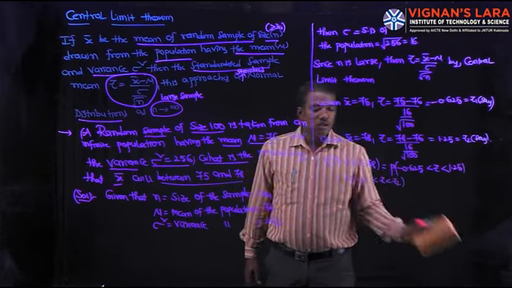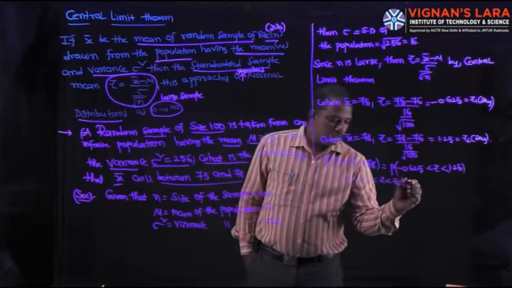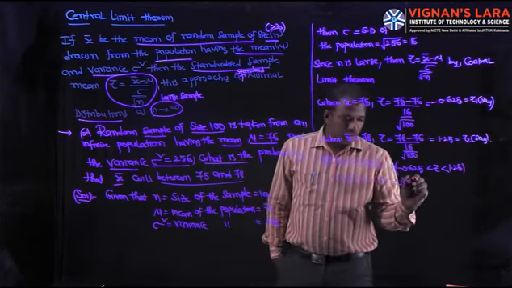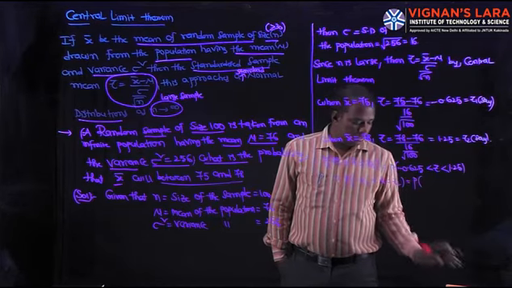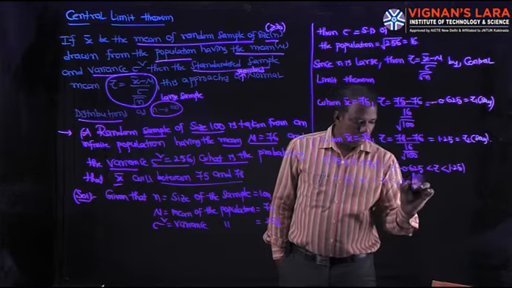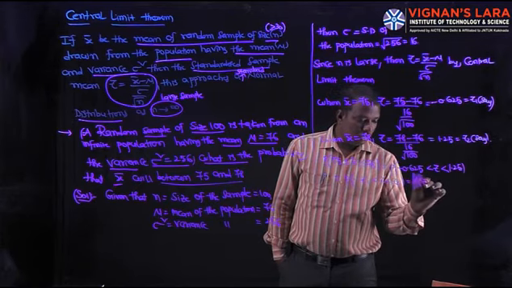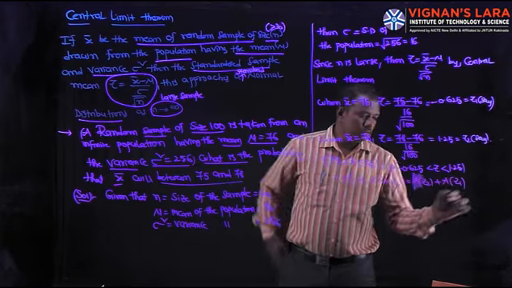Z1 means minus 0.625, Z2 means 1.25. By the properties of standard normal distribution, this is equal to A of Z2 plus A of Z1.